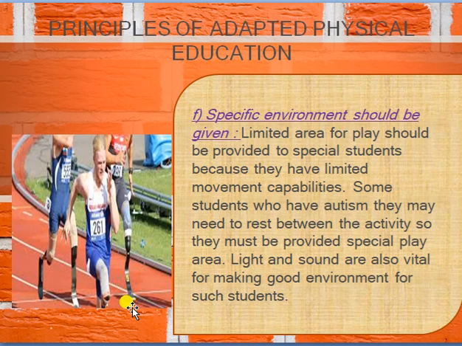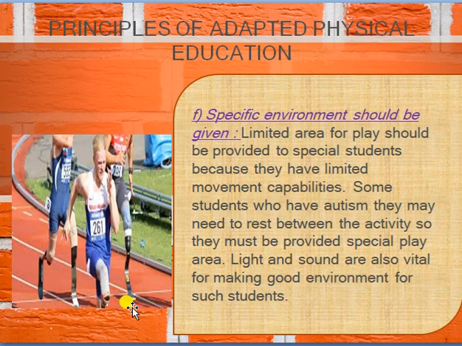Limited area for play should be provided to special students because they have limited movement capabilities. Some students who have autism, they may need to rest between the activity, so they must be provided a special play area. Light and sound are also vital for making a good environment for such students.